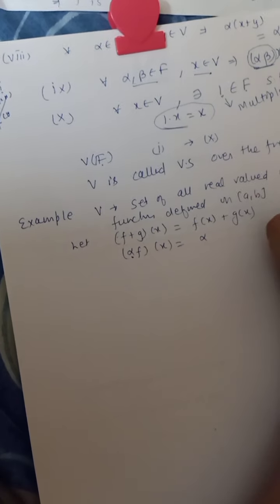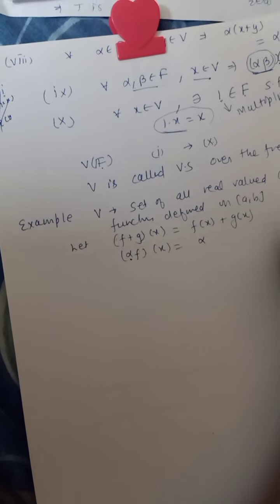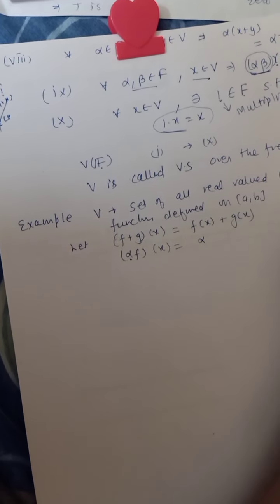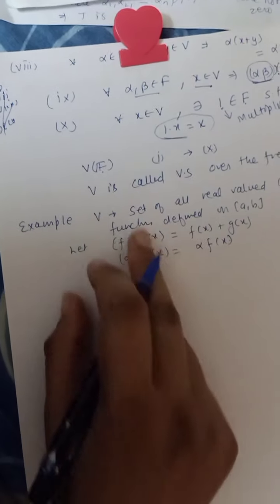Now f and g are from V, alpha is from F. Alright, this is given to us.